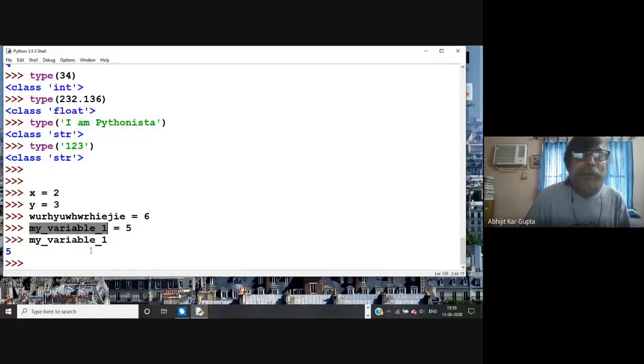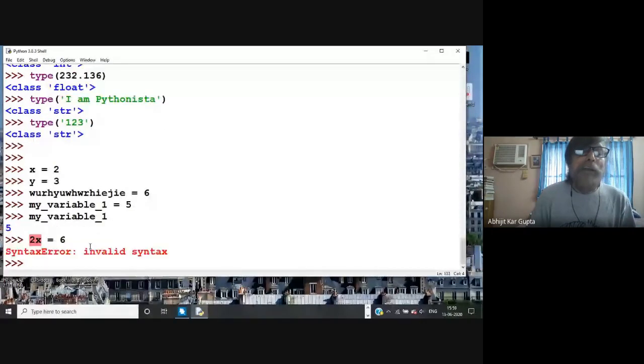Often I see kids, they are very curious about giving names, and very enthusiastic. Sometimes you give numbers, like 2x equal to 6. It is giving you invalid syntax. That means the variable name should not begin with a number.